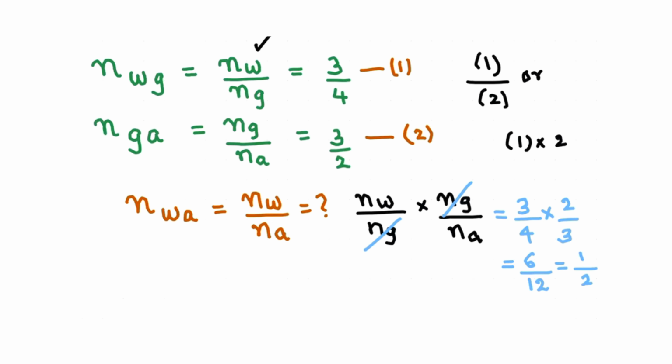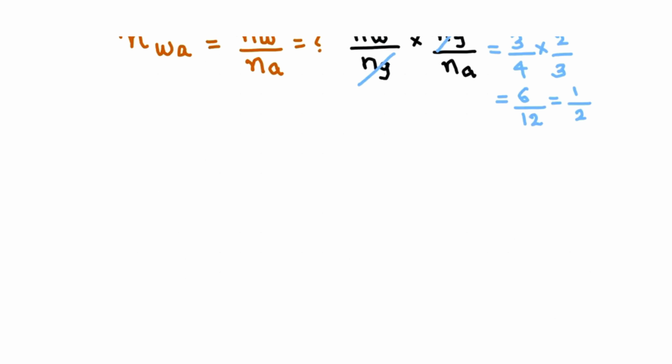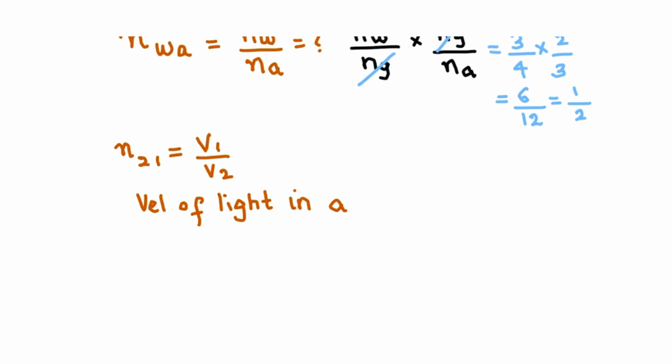Now, one more is there. What is refractive index with respect to velocity? It is V1 divided by V2. Okay. For this, suppose they are telling velocity of light in air. What is the velocity of light in air? 3 into 10 power 8. And the refractive index of glass with respect to air is 1.5. What is the velocity in glass? So how will we write? We have the formula